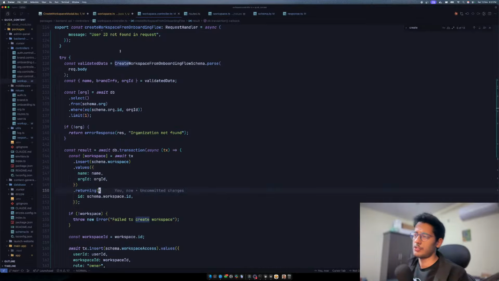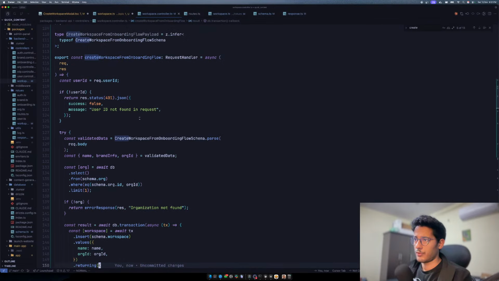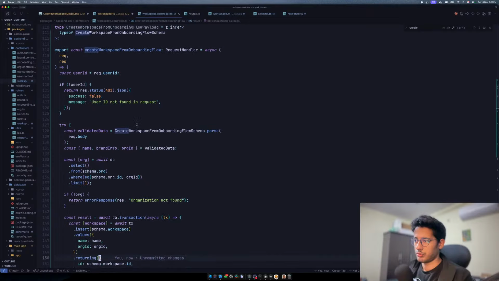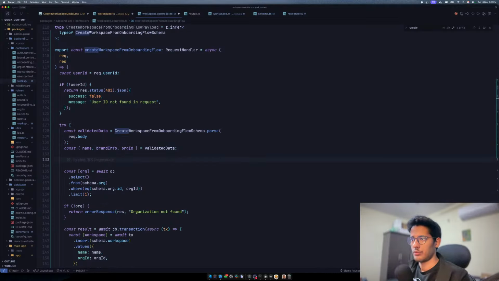There's one more thing which I would like to do, which is to make sure that the user has the access to the organization. So he should not be able to create workspaces for someone else's organization. So what we'll do is we have the organization over here, and so the user ID.